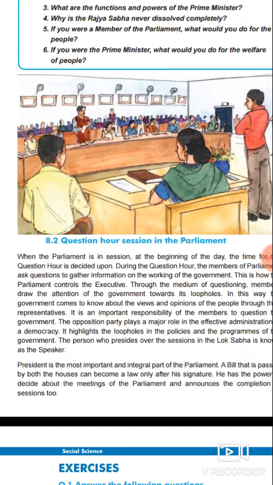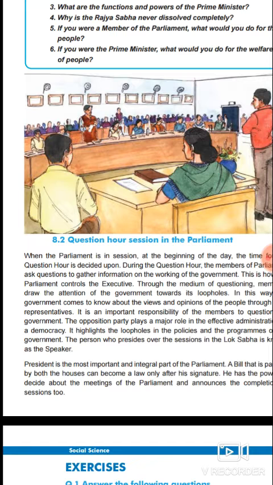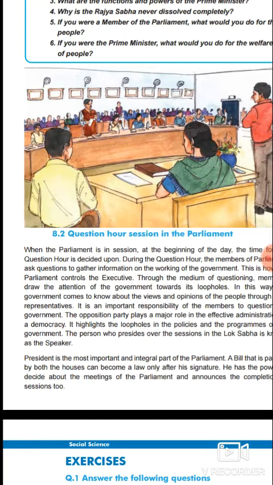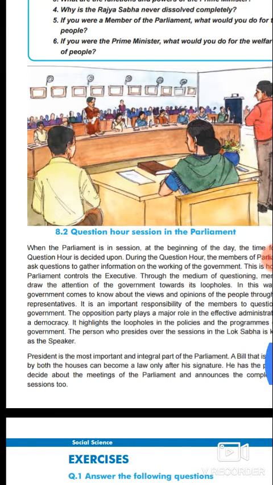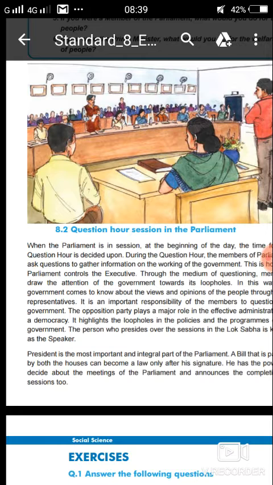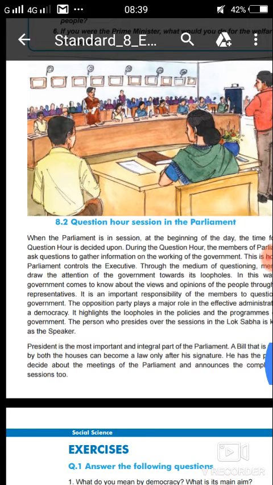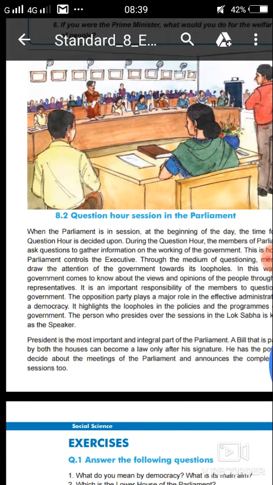Members draw the attention of the government towards its loopholes. Whenever something goes wrong, or goes against the welfare of the people, the members of parliament, related to their constituencies or other parts of the country, ask questions. If the government is taking some wrong decisions, they have the right to ask questions about it. The government is accountable to answer the members of parliament. Thus, the government comes to know about the views and opinion of the people through their representatives.